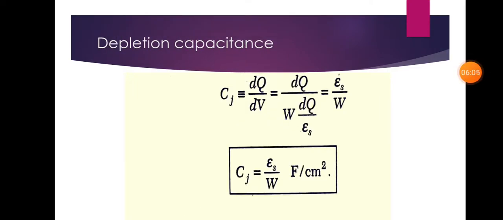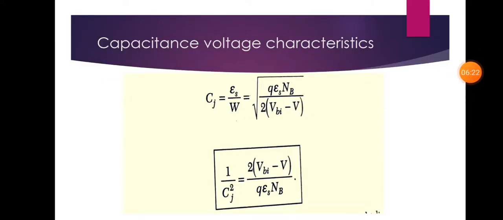So, we have seen the depletion capacitance Cj will be given by epsilon s by W farad per centimeter square. We now discuss the capacitance voltage characteristics. The equation for depletion capacitance per unit area is the same as the standard expression for a parallel plate capacitor, where the spacing between the two plates represents the depletion layer width. The equation is valid for any arbitrary impurity distribution.